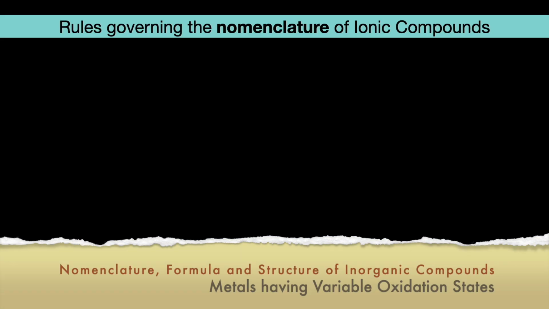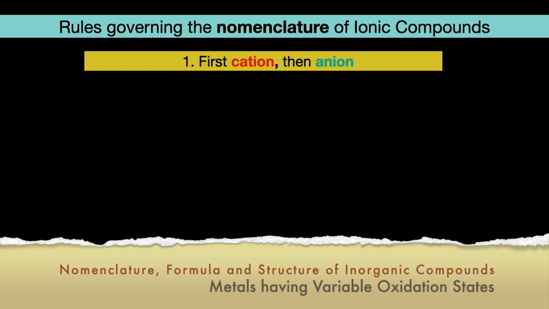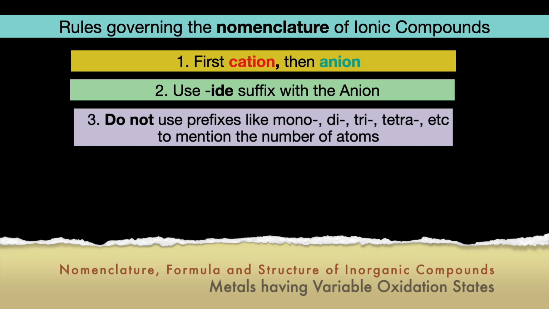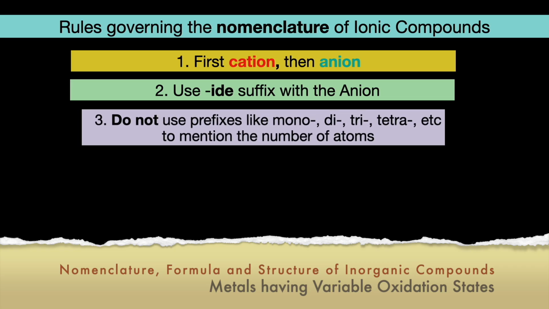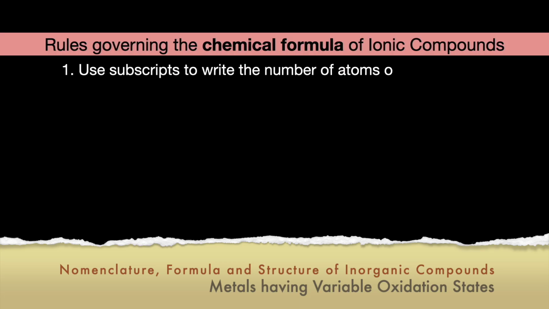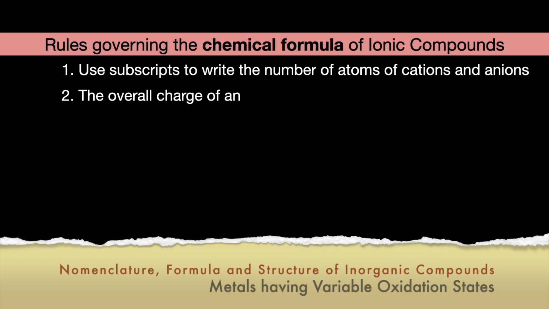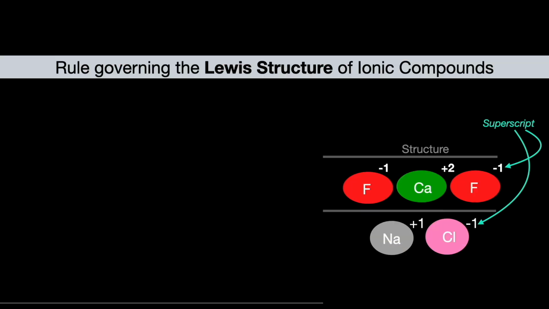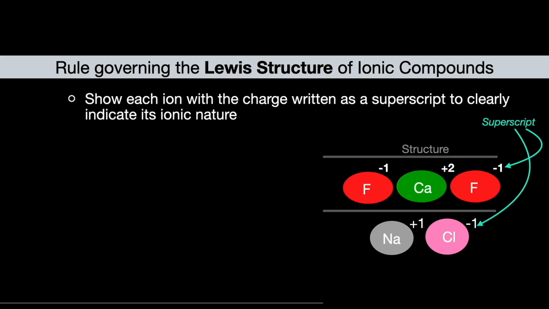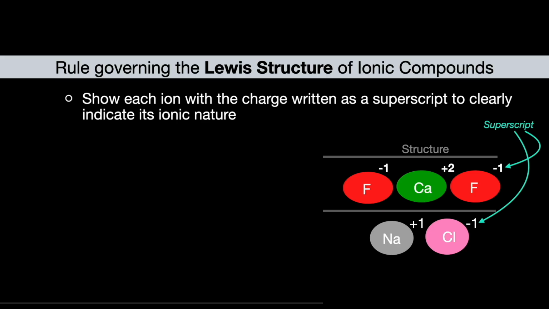Rules governing the nomenclature. First cation, then anion. Use the IDE suffix with the anion. Do not use prefixes like mono, di, tri, tetra, etc. to mention the number of atoms. Rules governing the chemical formula. Use subscripts to write the number of atoms of cations and anions. The overall charge of an ionic compound must be 0. Rules governing the Lewis structure. Show each ion with charge written as a superscript to clearly indicate its ionic nature.